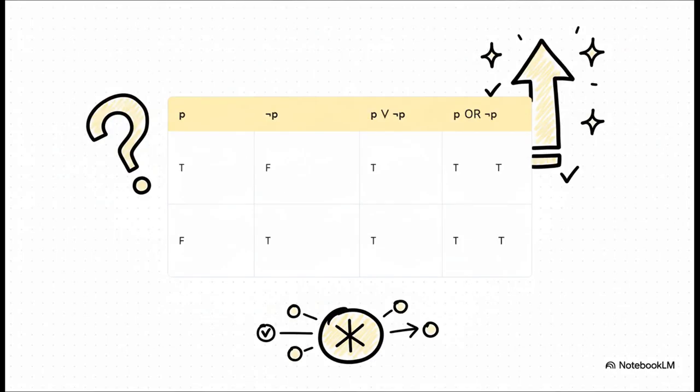So here's a classic example of a tautology. P or not P. I mean, this one just makes intuitive sense, doesn't it? A statement has to be either true or not true. And if you look at the truth table, it proves it out. It doesn't matter whether P starts out as true or false, that final column is always, always true.